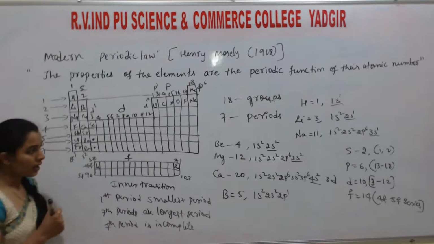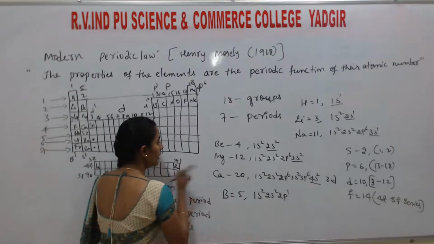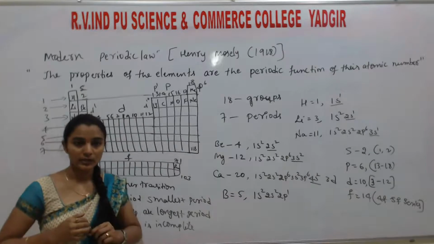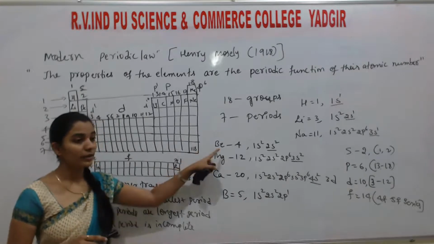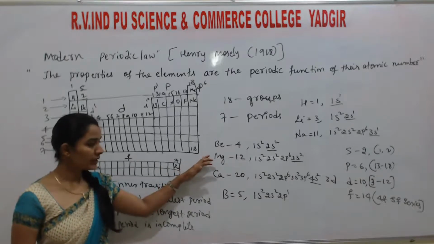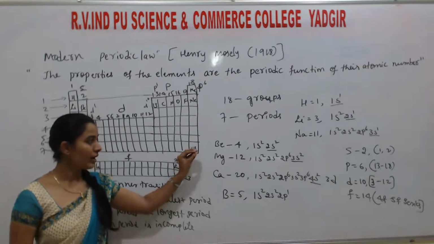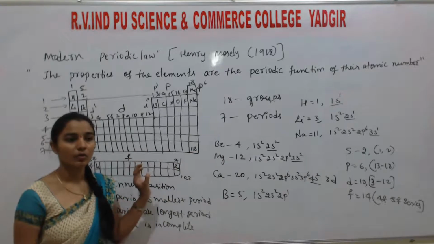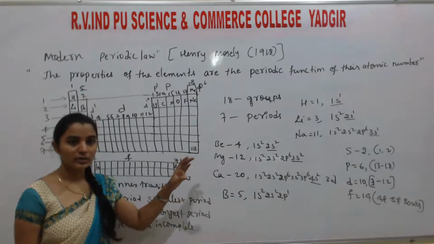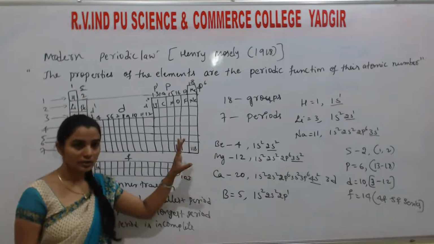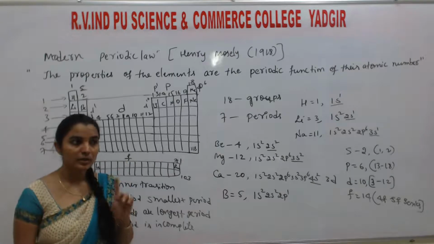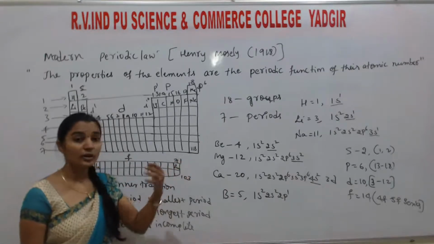Why? Listen, here element 118 is there, correct? We don't know whether element 119 is there or not. Why does the periodic table stop here? Because only 118 elements are known so far. That's why the periodic table has 118 elements. We don't know whether element 119 is present or not; they are not yet discovered, I think.